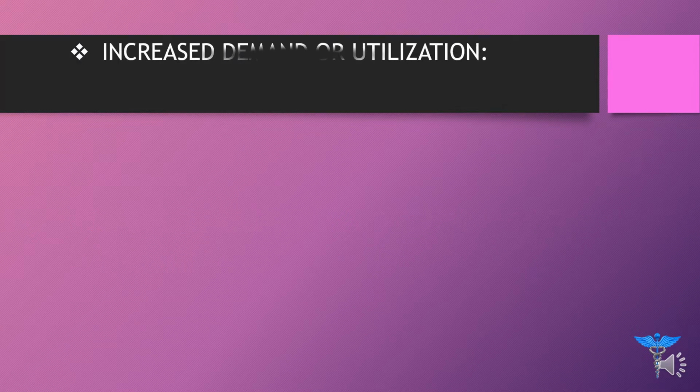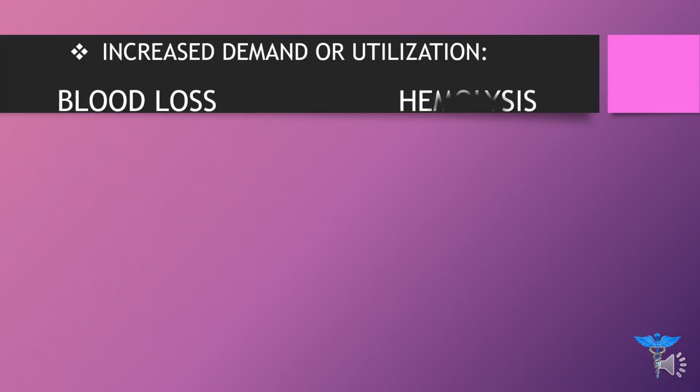Now the first one is increased demand or utilization. In this, the body's demand for red blood cells will be high, or there will be increased utilization of red blood cells. If we move on to its classification, one is blood loss and one is hemolysis. In blood loss, because of some injury or surgery, there will be blood loss, and due to that the body's demand for red blood cells will be high. The other case is hemolysis, which is red blood cell destruction. So increased demand or utilization is further classified into blood loss and hemolysis.